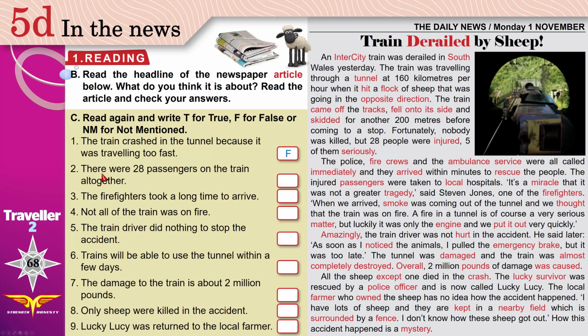2. There were 28 passengers on the train altogether. The total number of passengers was 28? No, incorrect. 28 people were injured, but there were more people on the train, more than 28. 3. The firefighters took a long time to arrive. That is not true. They arrived within minutes, very fast.